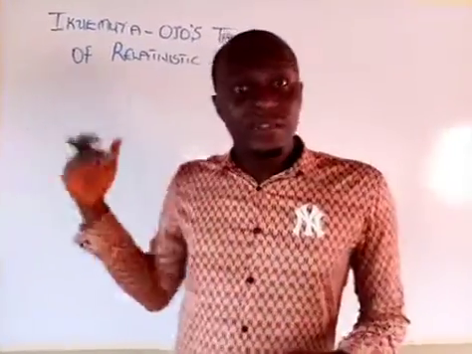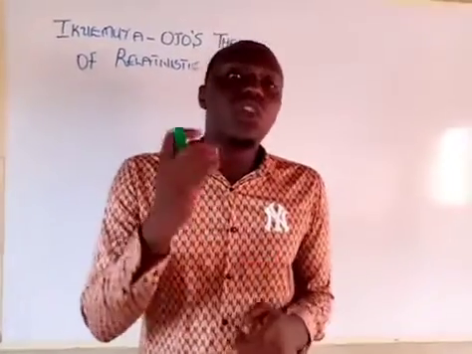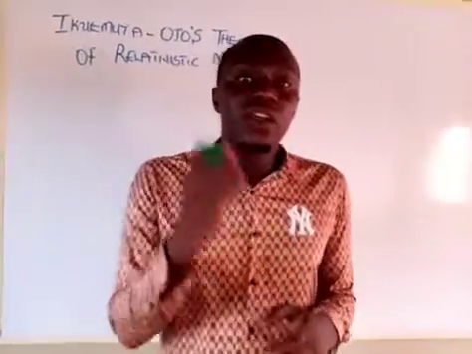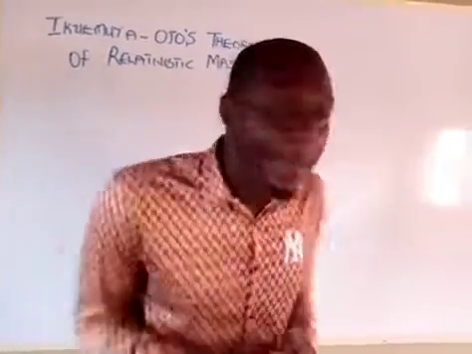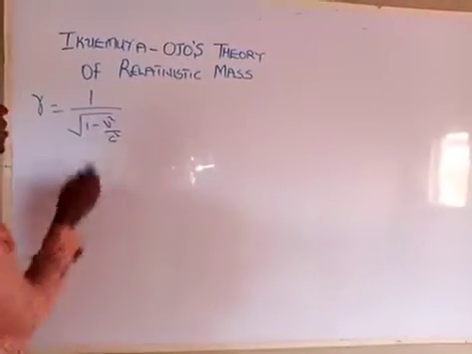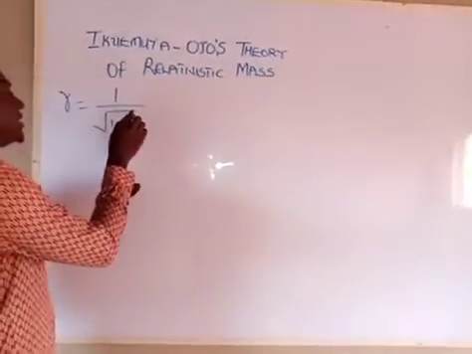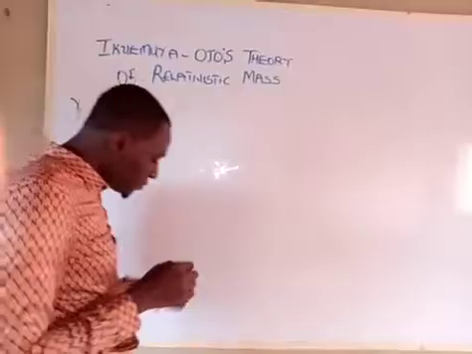In discussing relativistic mass, we'll be using a factor called the Lorentz factor. The Lorentz factor is denoted by gamma. Gamma is equal to 1 over the square root of 1 minus v squared over c squared, where v is the velocity the object is traveling with and c is the speed of light.